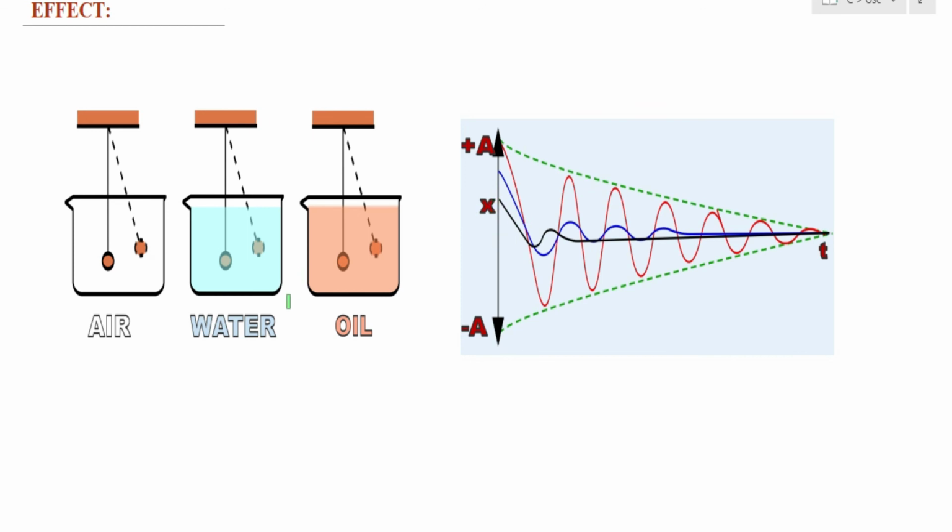We already know that in the case of damped oscillations, the amplitude depends upon the damping constant. So changing the medium means changing the value of b, and changing the value of b means changing the value of amplitude. So amplitude depends upon the damping constant.